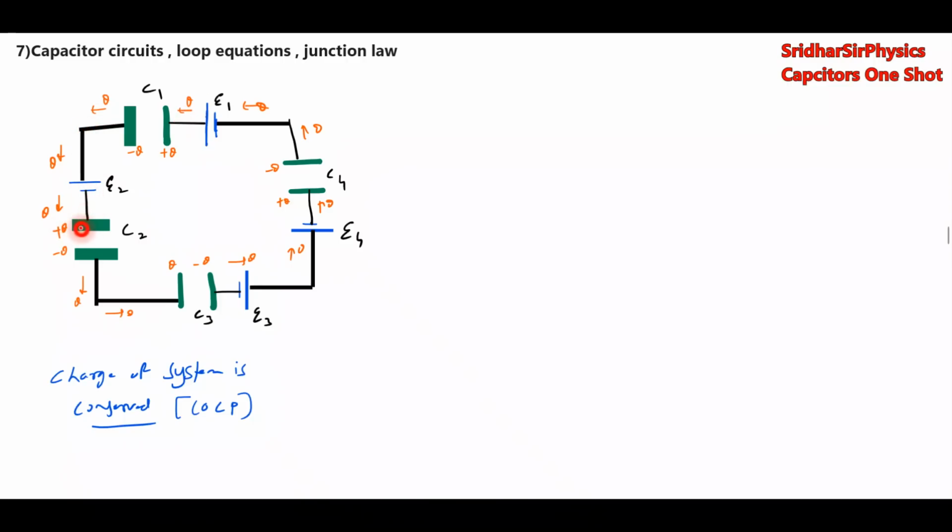यहाँ से plus Q आके इस बैटरी से गुजर के it will go and deposit here plus Q. Fine. Then this will induce minus Q. यहाँ से plus Q निकल के it will go and deposit on this particular plate and it will induce minus Q. यहाँ से plus Q निकल के it will pass through this battery, यहाँ पे डिपॉजिट हो जाता है. फाइन. So this will induce charge minus Q. यहाँ से प्लस Q निकल के it will enter negative terminal.